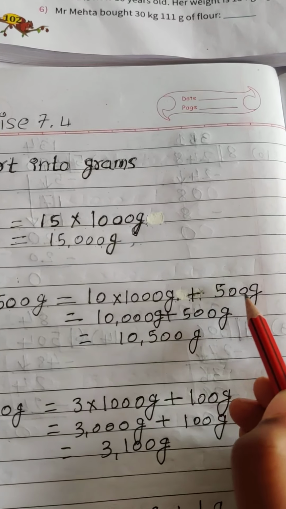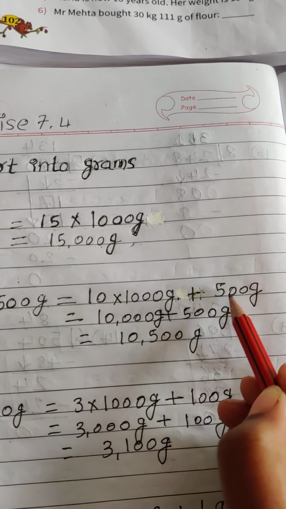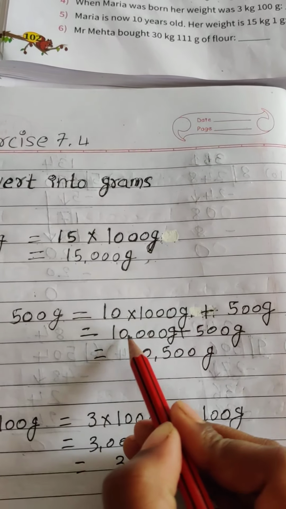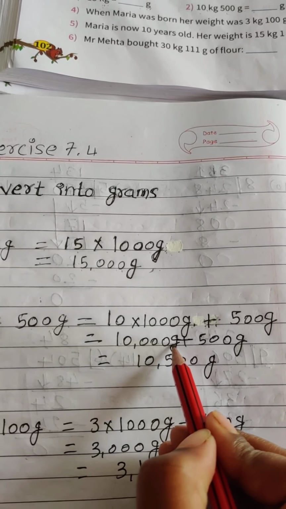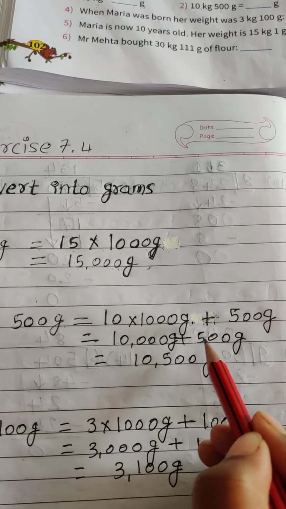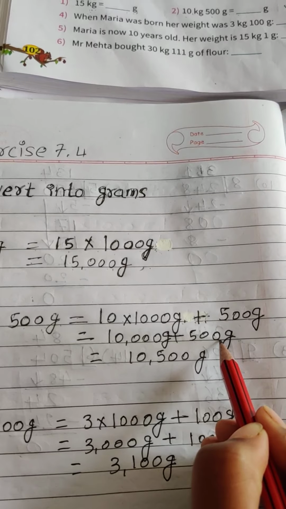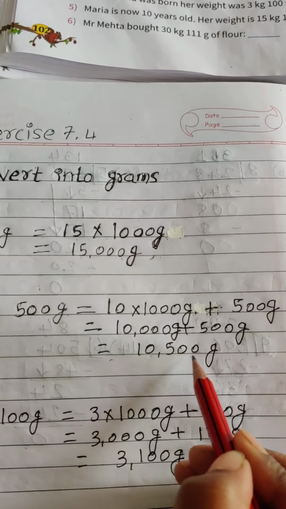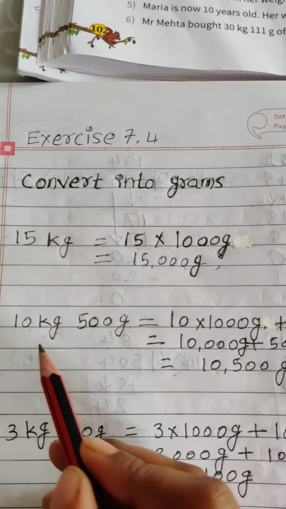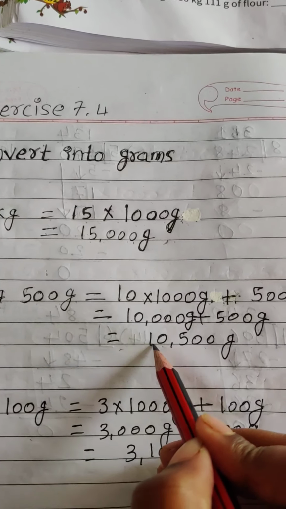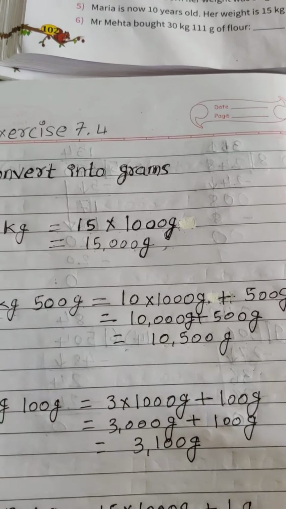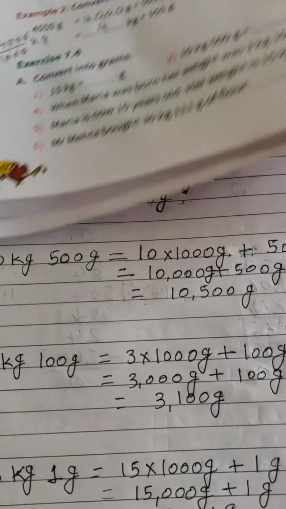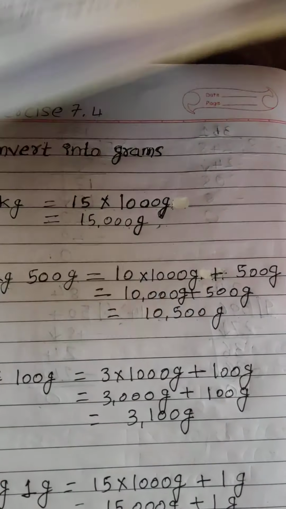So that's why we are writing plus 500 gram. Now 10 into 1000 gram equal to 10,000 grams. 10,000 gram plus 500 grams equal to 10,500 grams. So how much getting answer? 10,500 grams.